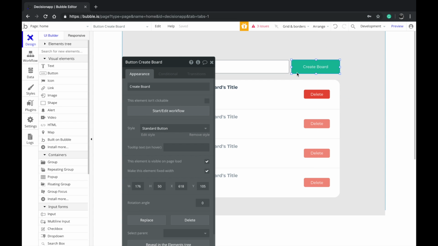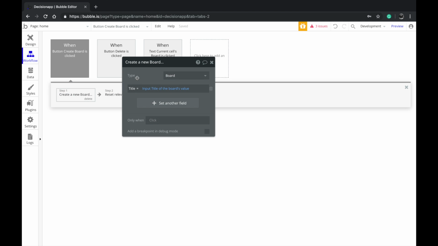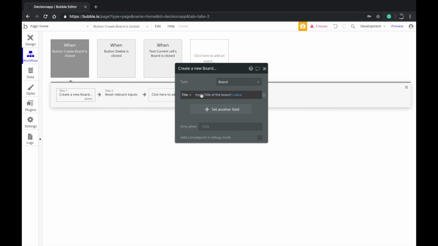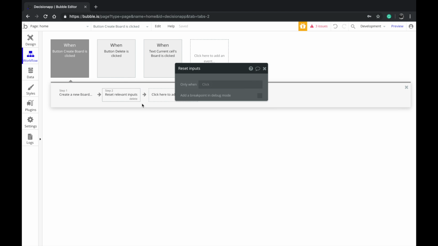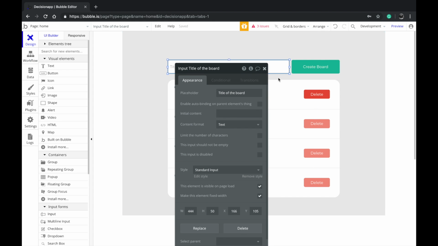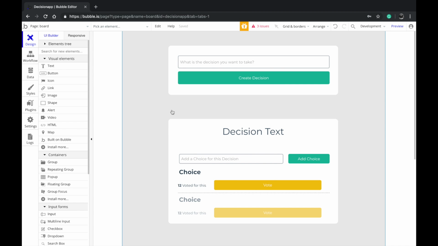If you want to create a new board, as you can see here, we have a title section. So I added a new title. When I'm creating a new board, I'm saying the title value is going to come from the input box, and then I'm just resetting the input box here so that the next time I want to add anything, this field is reset and empty. So let's go back to the board page.